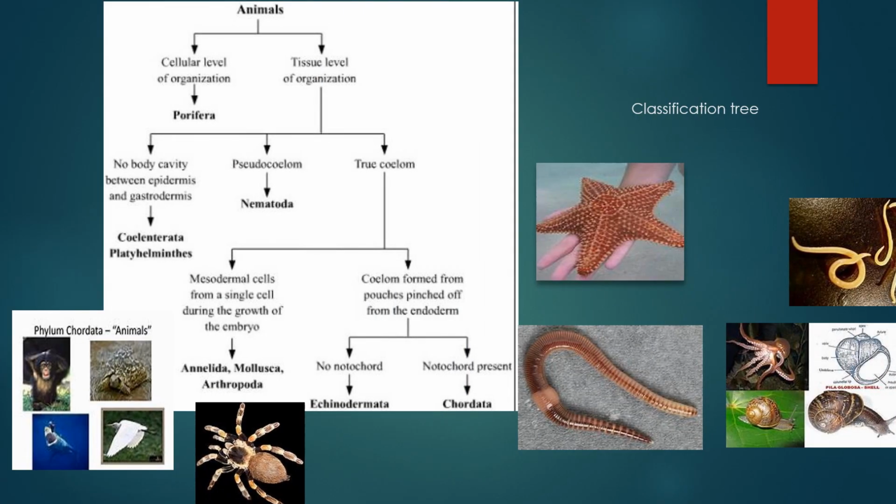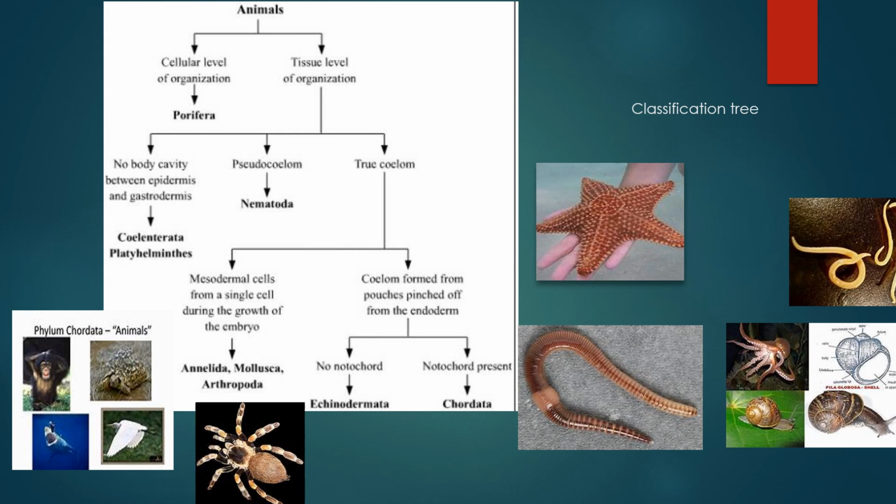So just to summarize the classification of Animalia, we have cellular level of organization, Porifera, then tissue level of organization. No body cavity between epidermis and gastrodermis: Coelenterata and Platyhelminthes. Pseudocoelom, that is Nematoda.